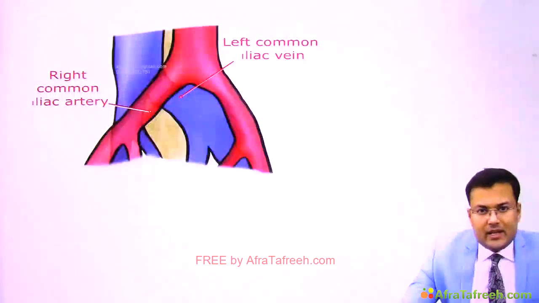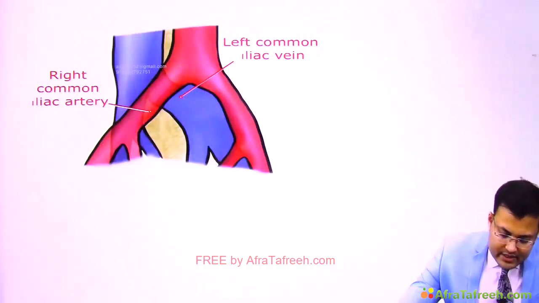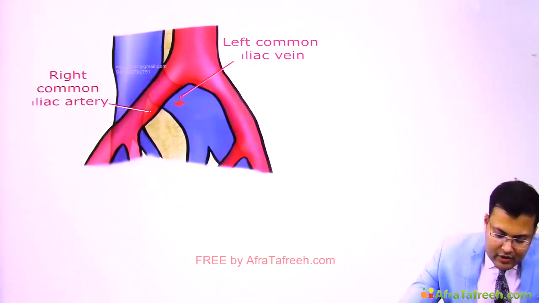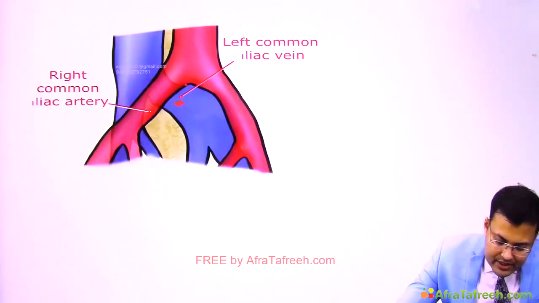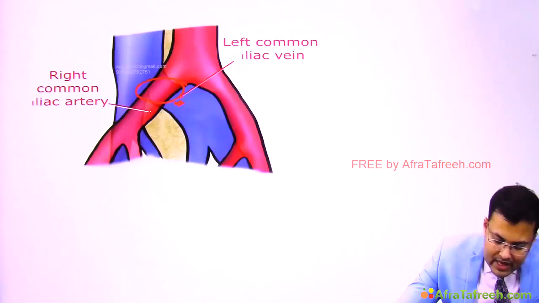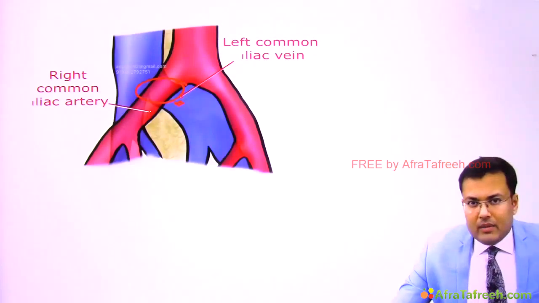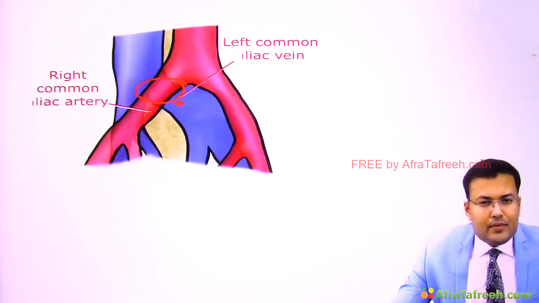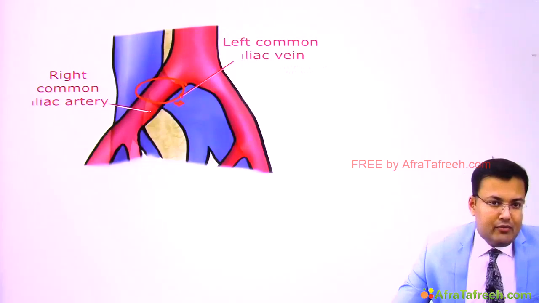Now see this picture and tell me what is the problem. Here you can see that this is the left common iliac vein, and this left common iliac vein is being compressed by the right common iliac artery. We discussed that if there is compression of a deep vein, what is the problem? There is increased risk of deep venous thrombosis.